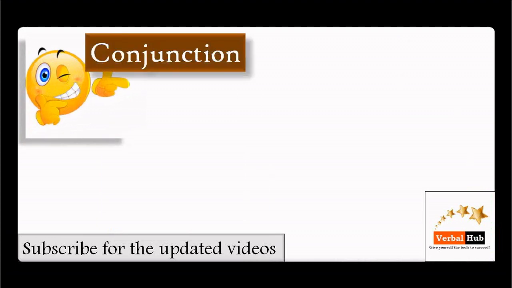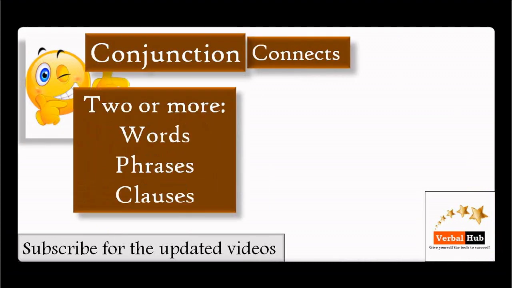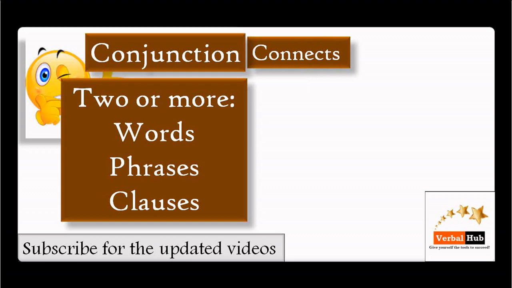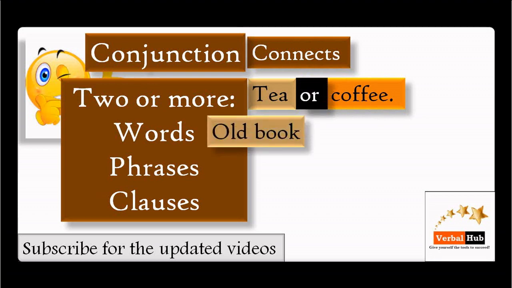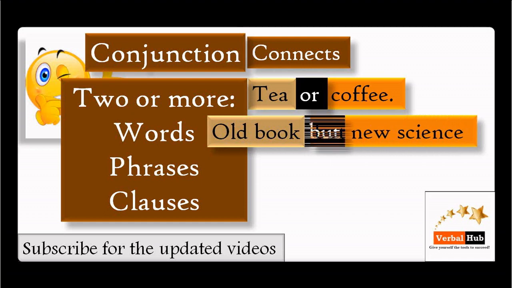Next is conjunction. It connects two or more words, phrases or clauses. So if there is connectivity, that becomes a conjunction. Look at examples. Tea or coffee. Here tea is one word, coffee is another word, and they are connected with or. That becomes a conjunction. Old book but new science.